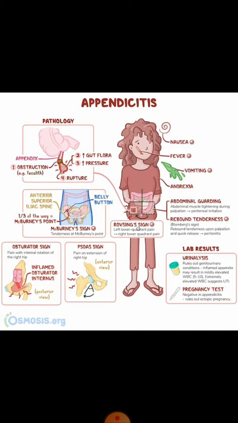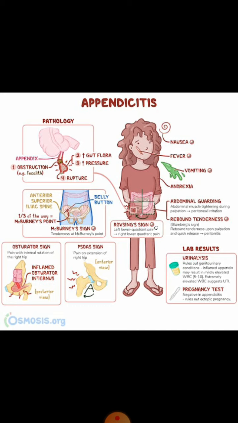Then we have the Rovsing's sign. How can we perform the Rovsing's sign? In Rovsing's sign, we will do palpation in the left lower quadrant or in the left iliac fossa. It will cause a movement of the intestinal contents towards the right side and cause pain in the right iliac fossa. So upon pressing the left iliac fossa, there is pain in the right iliac fossa. This is known as Rovsing's sign.